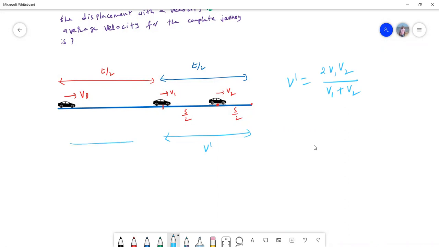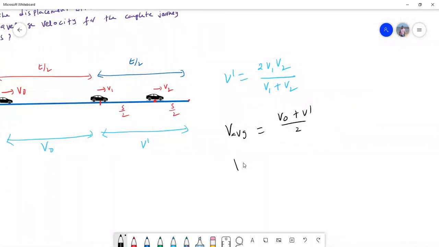Now what is the velocity for the first half of the time? v naught. So t by 2, half of the time v naught, half of the time v dash. What is the average velocity when the times are equal? (v1 plus v2) by 2. So simply (v naught plus v dash) by 2. So v average is equal to v naught plus, what is v dash? 2v1v2 by (v1 plus v2), whole upon 2.